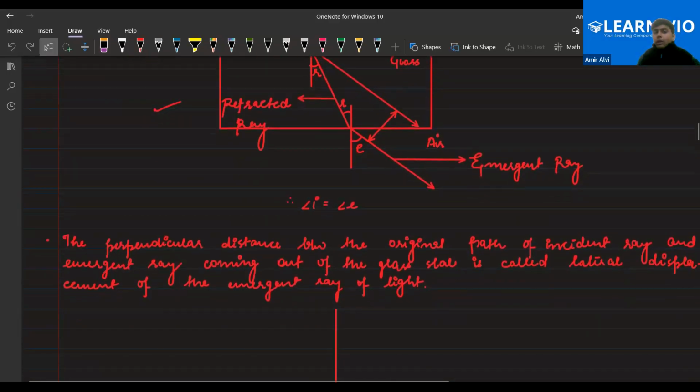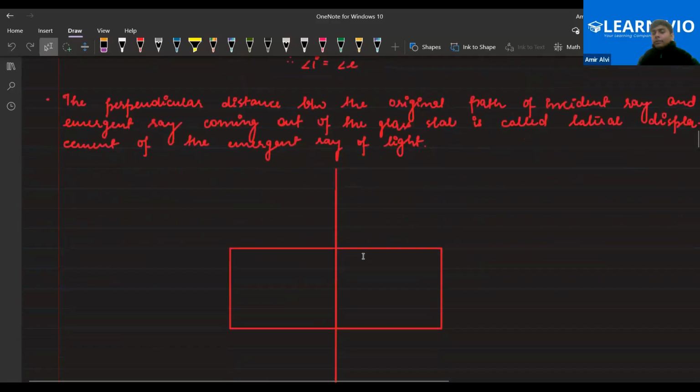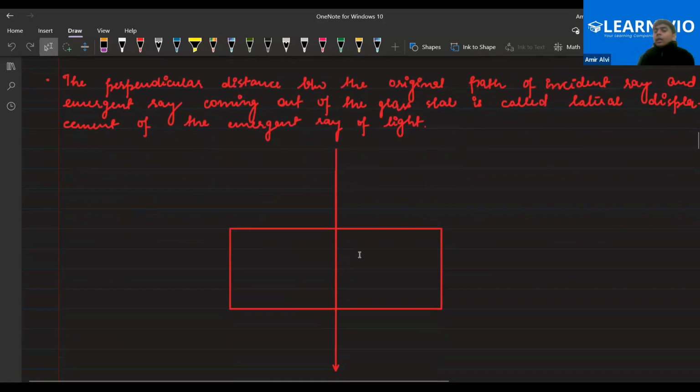So the perpendicular distance between the original path of the incident ray and the emergent ray coming out of the glass slab is called the lateral displacement of the emergent ray of light. Clear? One more thing: can anybody tell me, if the light ray falls perpendicular to the medium, what will be the angle of refraction?